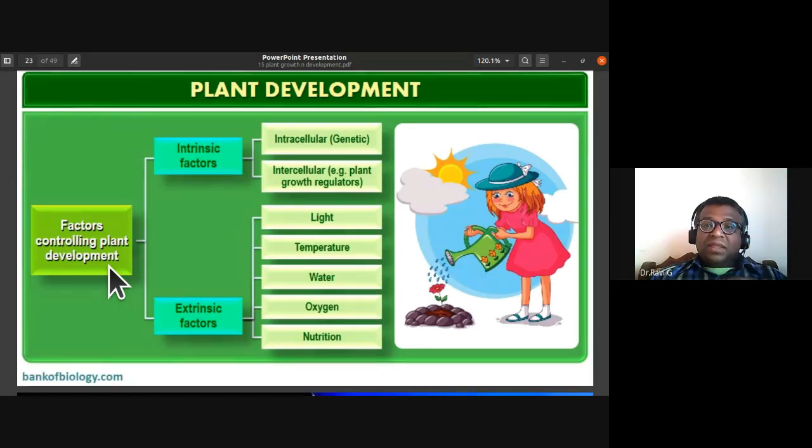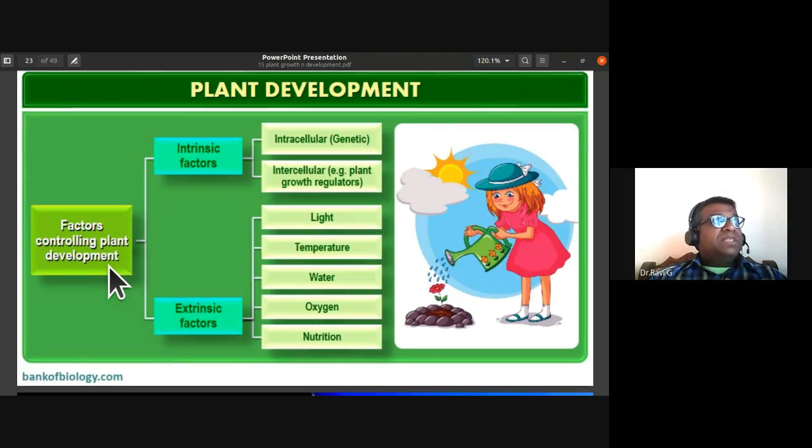Water availability, then oxygen and nutrition. Nutrition in the sense of mineral nutrients, macronutrients and micronutrients. Only if they are available in proper concentration is there a healthy development of plant, or else they might have various deficiency symptoms like stunted growth, chlorosis of leaves, then necrosis.